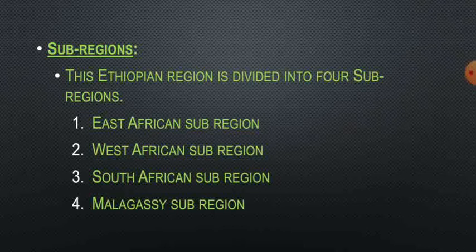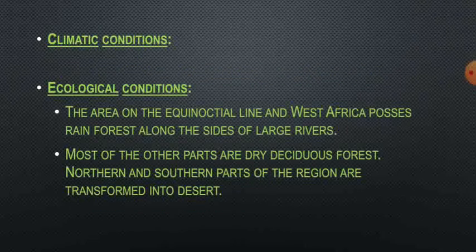So many Eutherians invaded the mainland, but in Madagascar there are no fresh evolutions, only old animals are represented. Hence this subregion shows dissimilarity in fauna when compared to the mainland. So this is about the subregions of the Ethiopian realm.